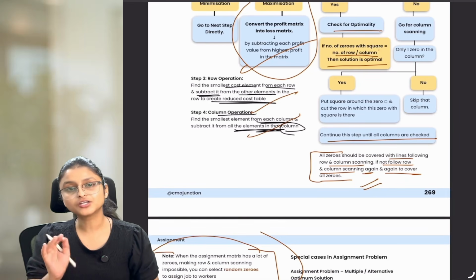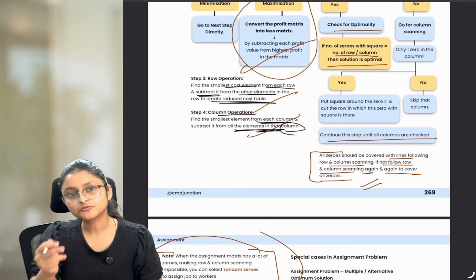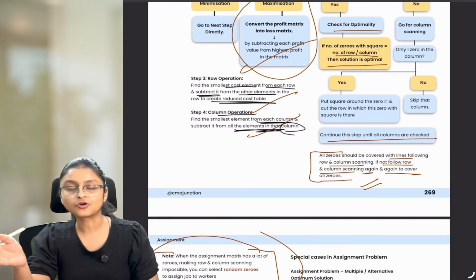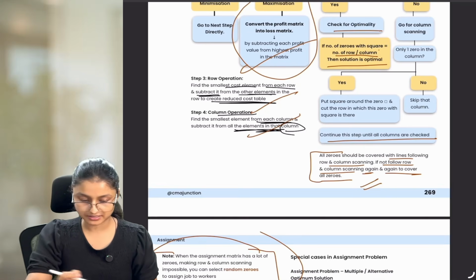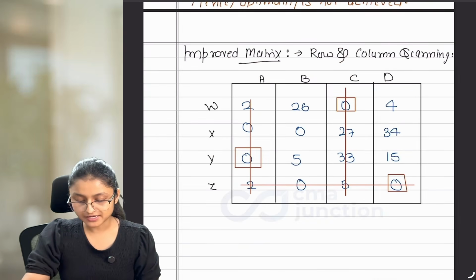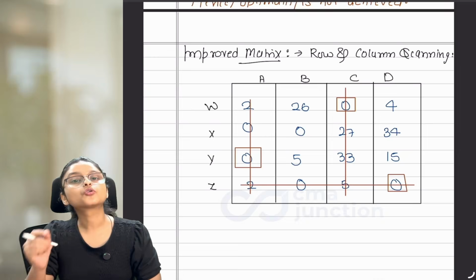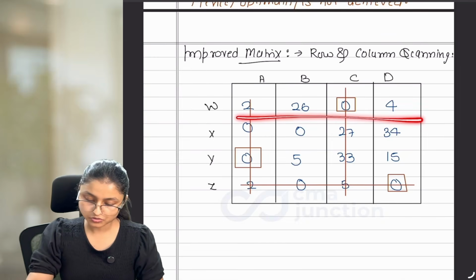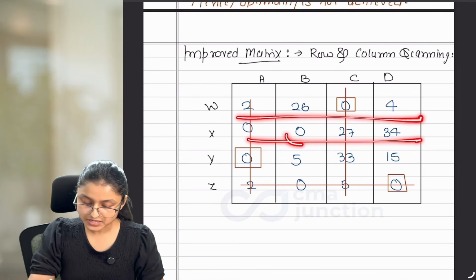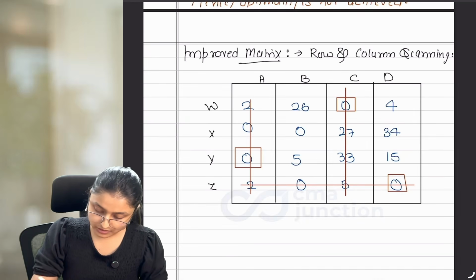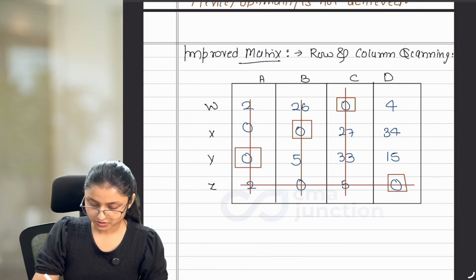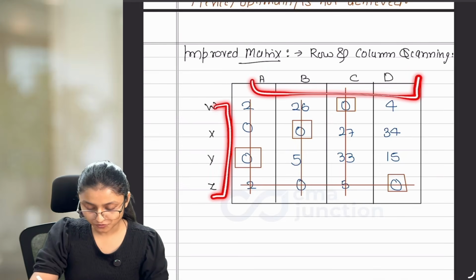Okay? Till the point your all zeros are not covered, you have to continuously do row scanning, then column scanning, then row scanning, then column scanning. So we were doing column scanning. After doing column scanning, as 0 is left, you will do row scanning now. So in this row, there is no 0. In this row, we are left with 1 0. So mark it with square and cut the column. Okay? If you notice, we have 4 rows and 4 columns plus 4 zeros with square.